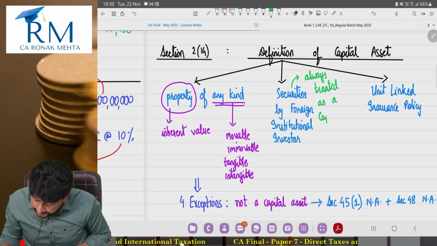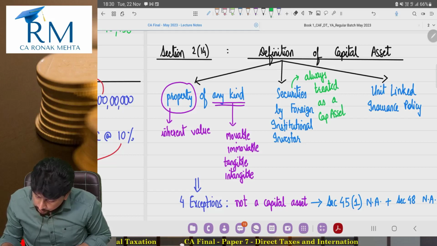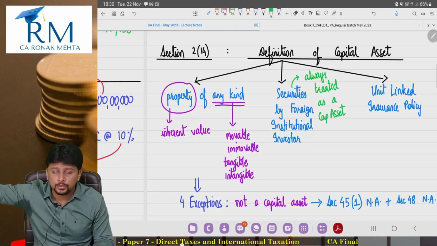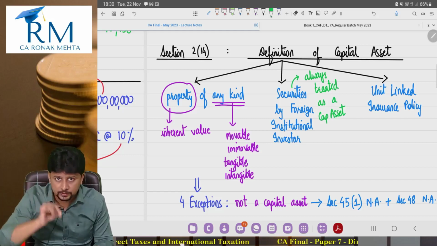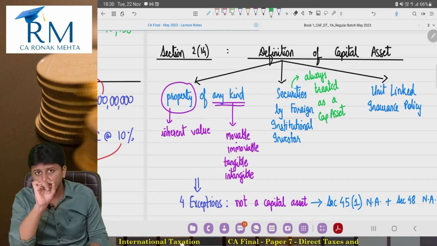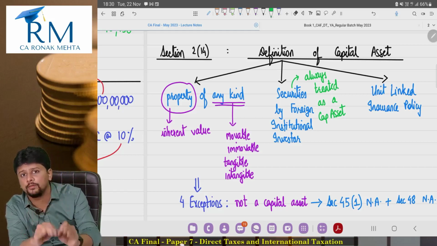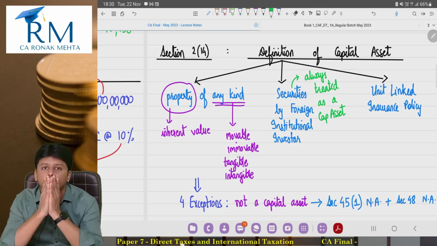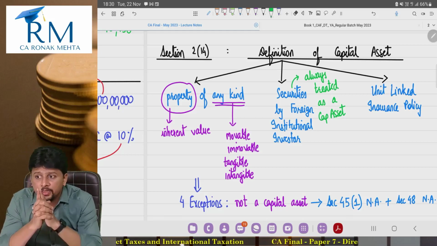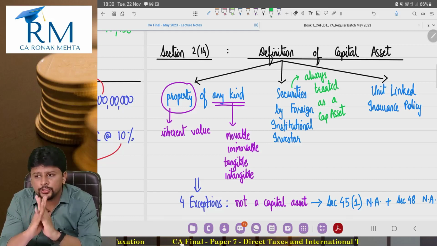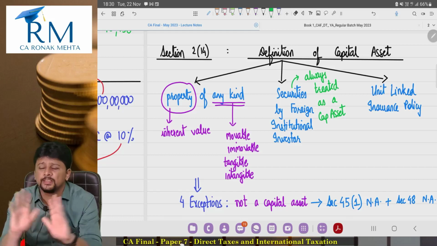Even to that extent that if the foreign institutional investor in its books of account classifies these securities as stock in trade, for income tax purposes, securities held by foreign institutional investor are always going to be a capital asset only. This is specifically mentioned in the definition of capital asset. Okay, securities held by foreign institutional investor for tax purposes is always a capital asset.